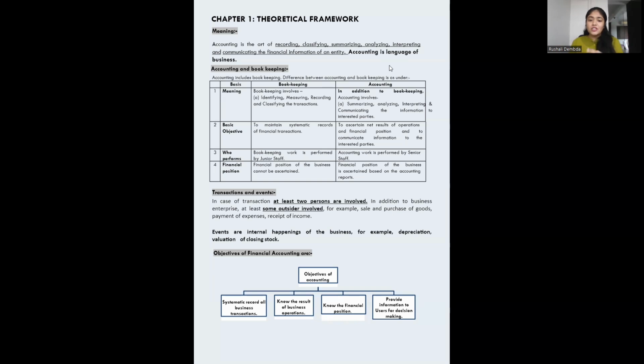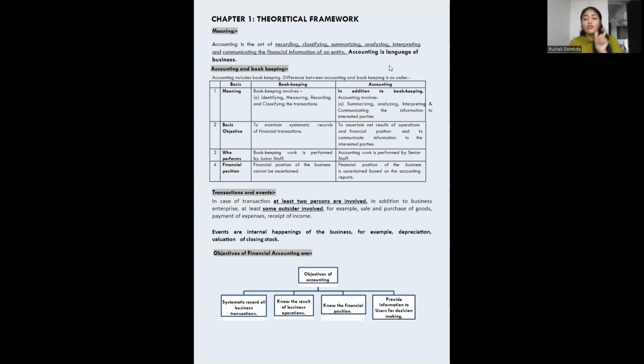Okay. Coming to the things, accounting and bookkeeping. There are differences between bookkeeping and accounting. I told you, accounting is a major part. In this, it includes bookkeeping, right? So bookkeeping just involves identifying, writing it down, measuring, recording, and classifying transactions. But in accounting, there are some additional things we do. We summarize it, we analyze, we make the interpretation.